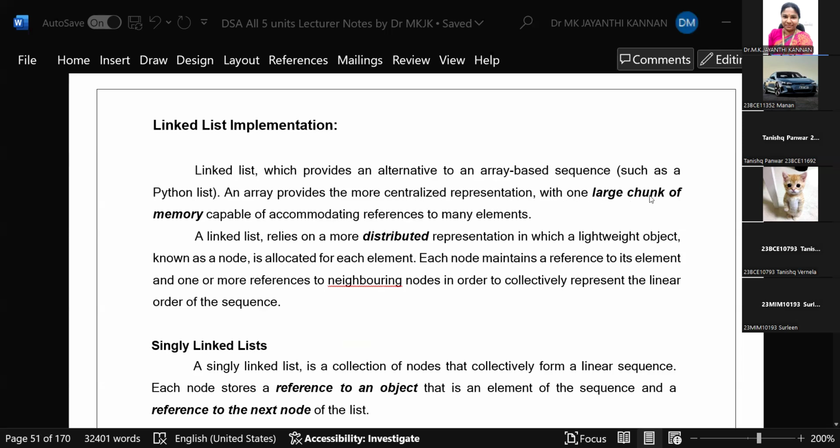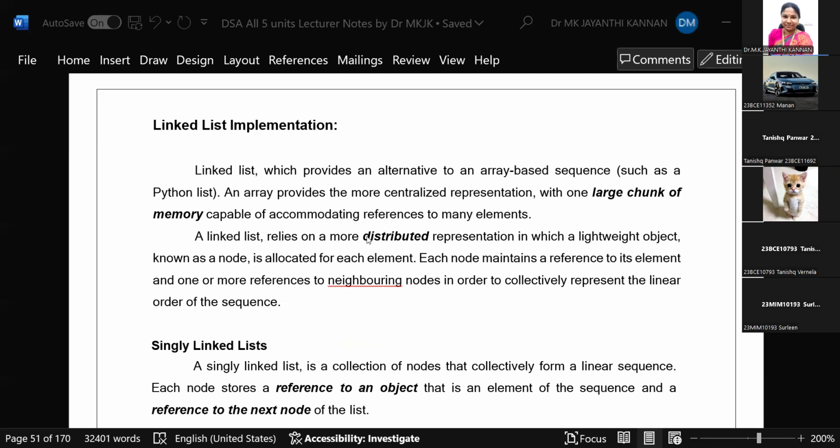An array provides a more centralized representation, with one large chunk of memory capable of accommodating references to many elements. A linked list relies on a more distributed representation, in which a lightweight object known as a node is allotted for each element. Each node maintains a reference to its element, and one or more references to neighboring nodes, in order to collectively represent the linear order of the sequence.